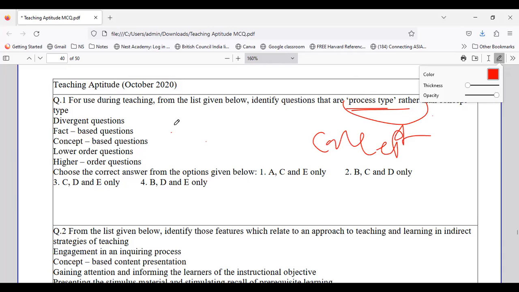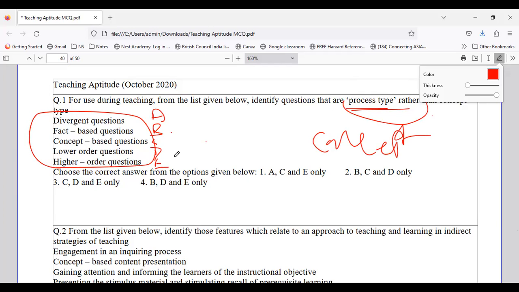In process type, what types of questions are included? Divergent, fact-based, concept-based, lower order questions or higher order questions. These are the options given, option A, B, C, D and E, and you have to identify which comes under process rather than content.